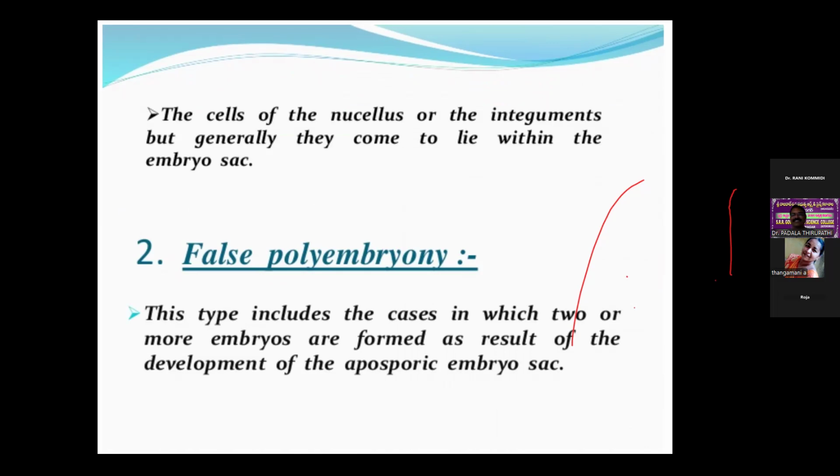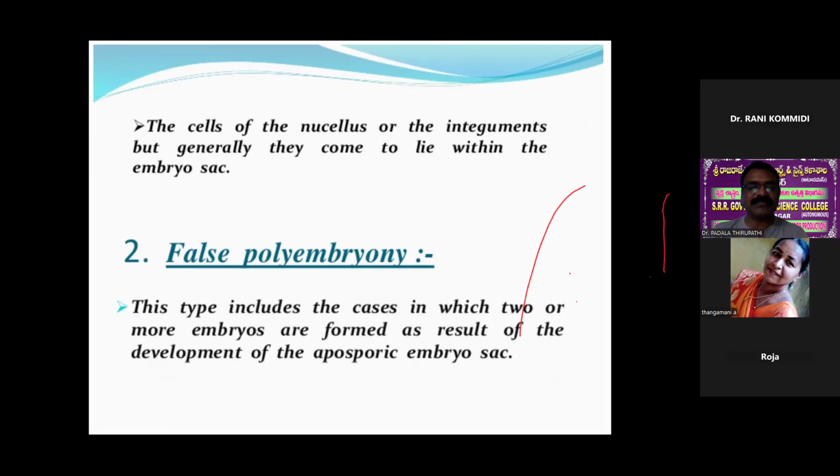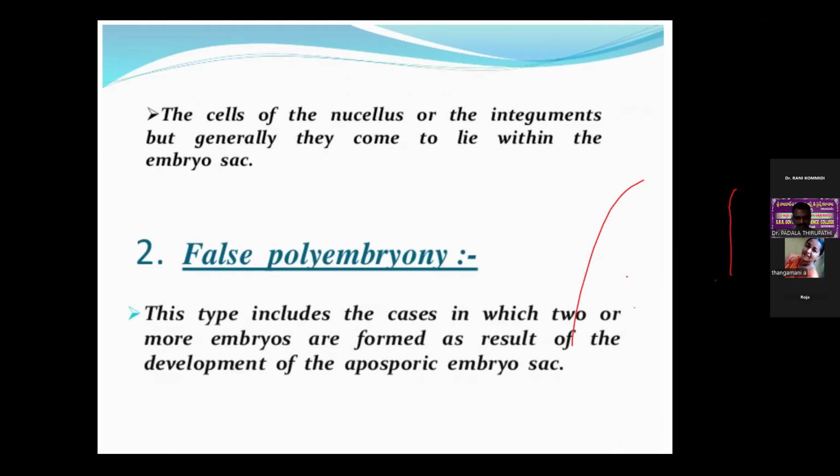In some Citrus, Poa and Casuarina, the twin embryos arise in different embryo sacs. Sometimes the nucellar cells in the chalazal region produce additional embryo sacs, as found in Trifolium and some Atraphaxis, leading to the formation of false embryos.